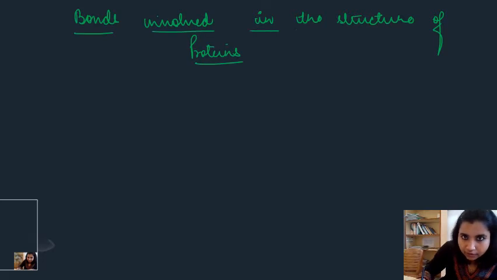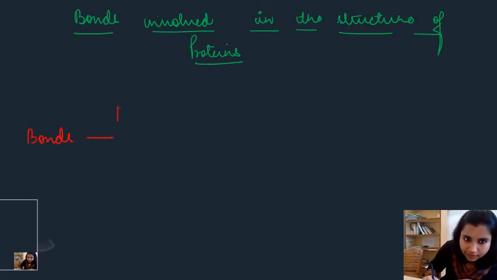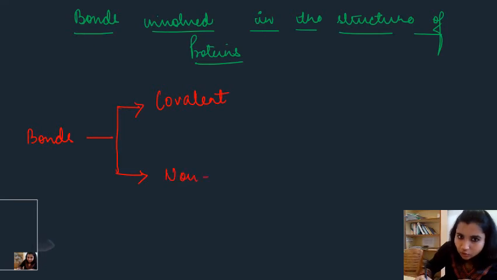So if we talk about the bonds, they are basically two types. What are the two types? Covalent and non-covalent bonds, right?